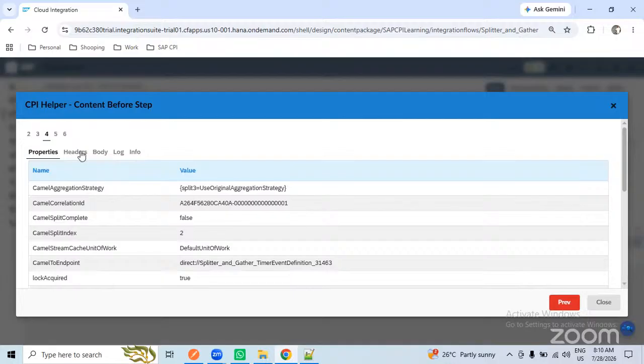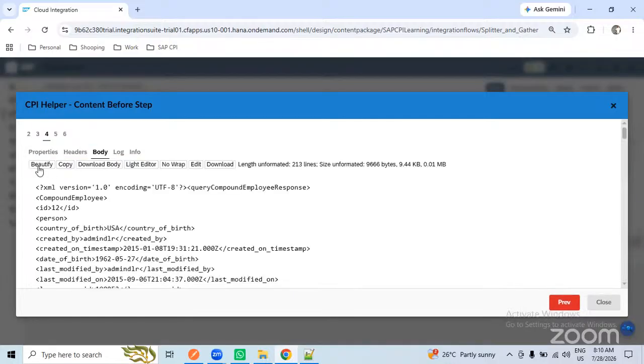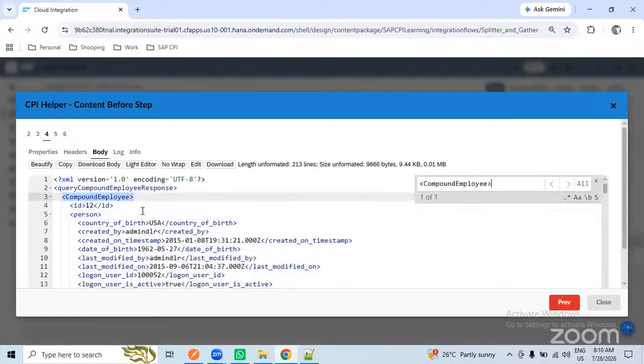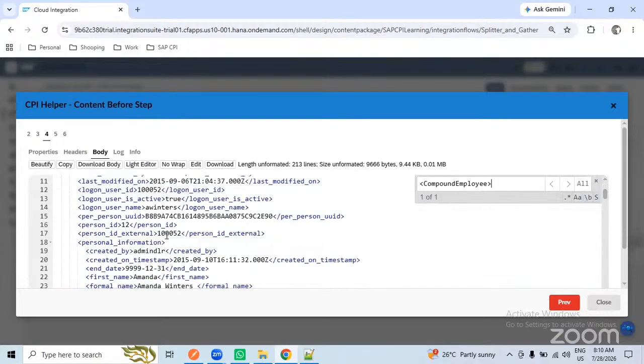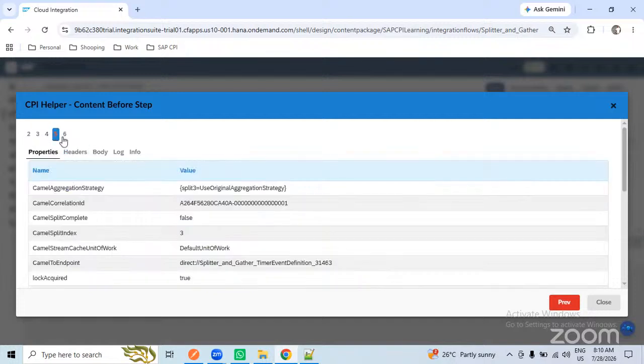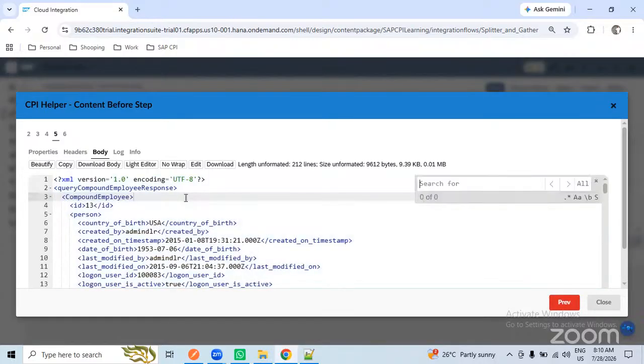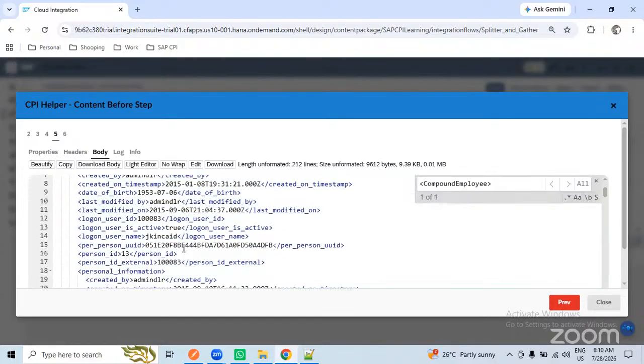Under 4, go to the body and check. So each employee is different. It's not the same employee it is configuring. If you see, this employee number is 1000052. The moment I go to record 5, for this Control F, Control V, this one is 1000083. This is different.